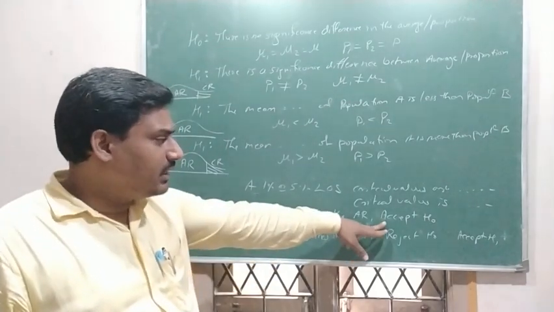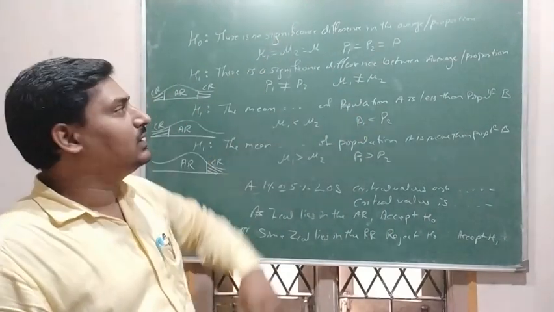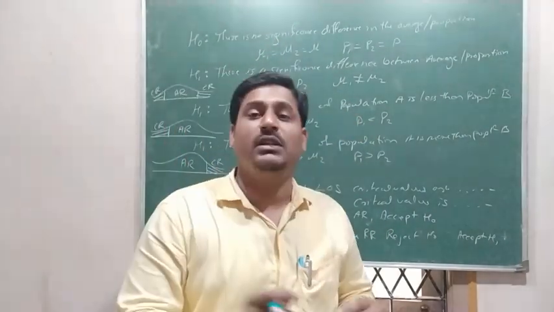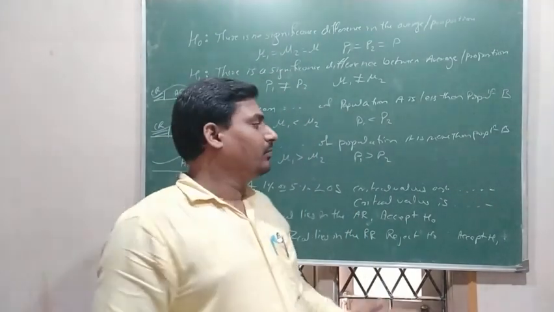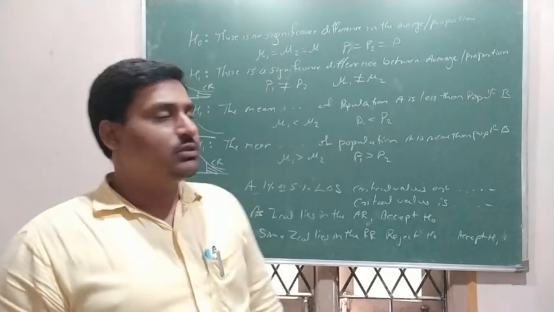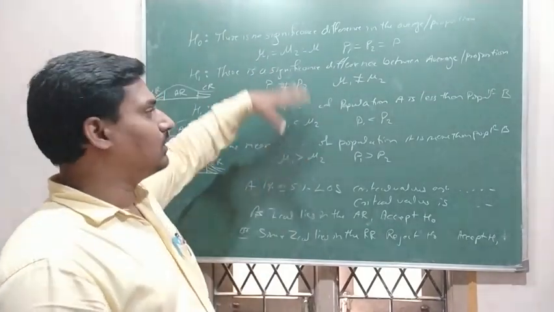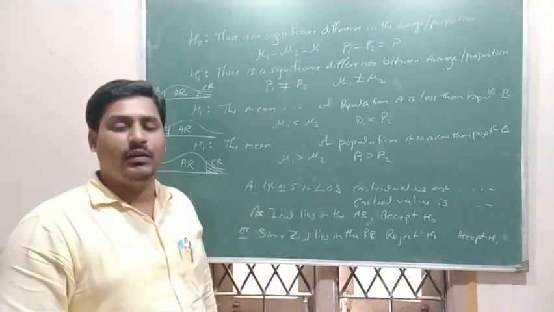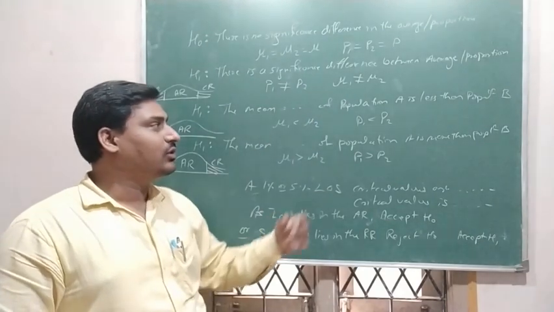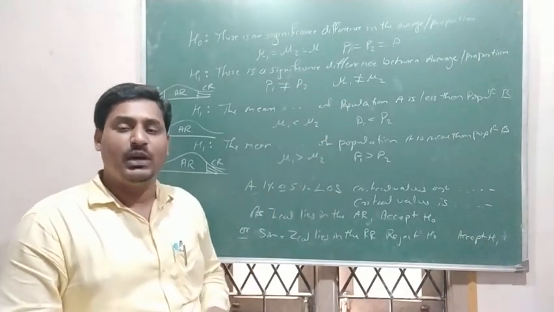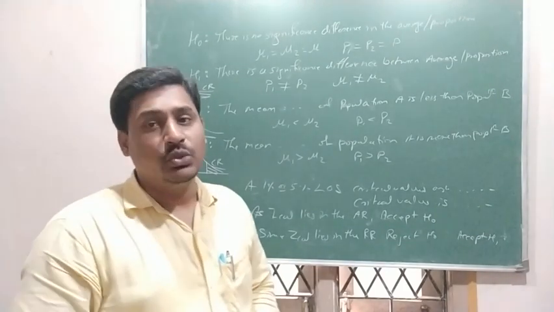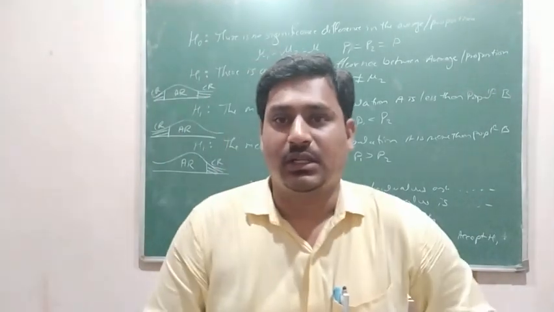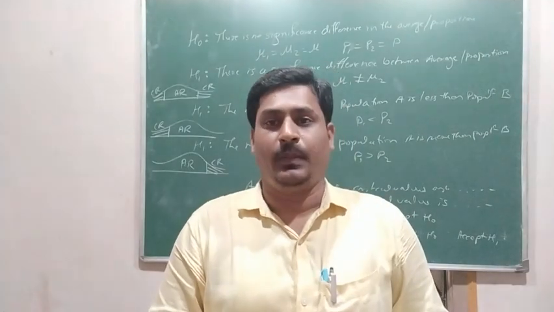When H naught is accepted, we write there is no significant difference, or population A and population B both means are equal. If H1 is accepted, then whatever we have given here, whether it is not equal, or less than, or more than, what we have written in the H1 part should be written in the conclusion part, and the conclusion is a must here. The conclusion must be written. Okay.